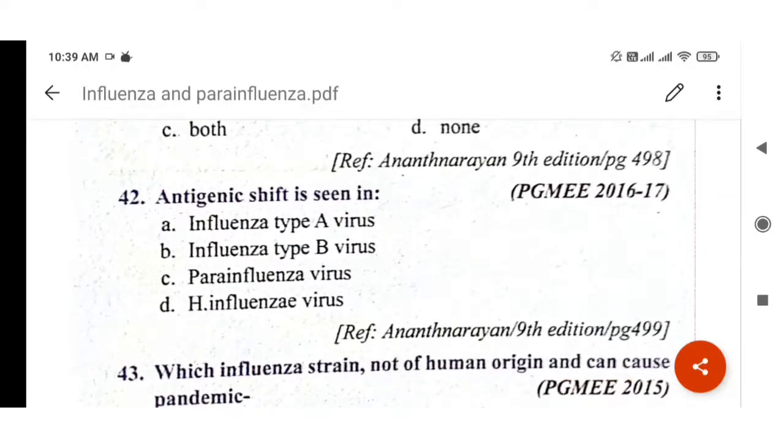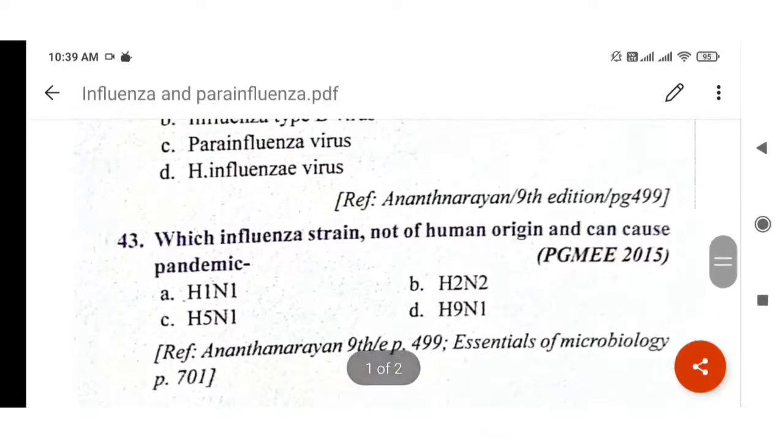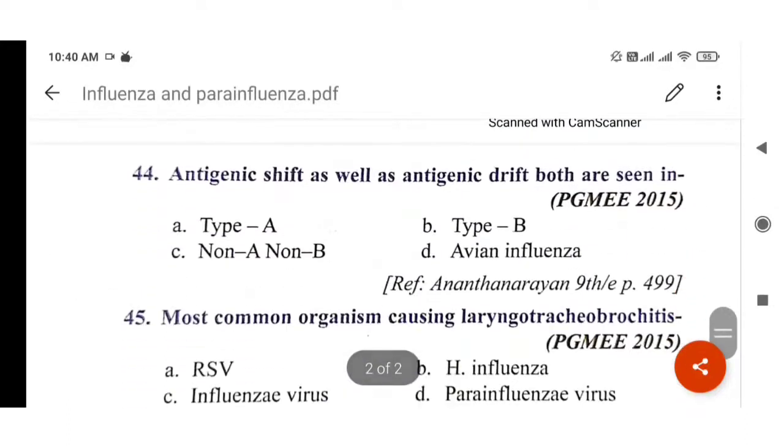Next question, antigenic shift is seen in influenza type A virus. Which influenza strain not of human origin can cause pandemic? It is H5N1. It is not of human origin but it can cause pandemic, just like the coronavirus. Next question. Antigenic shift and drift both are seen in type A.